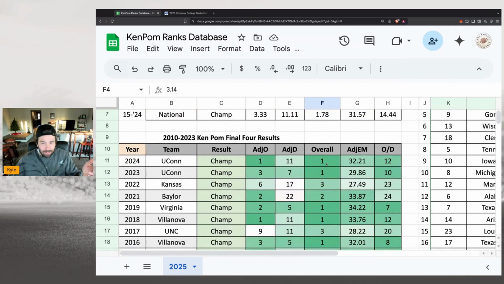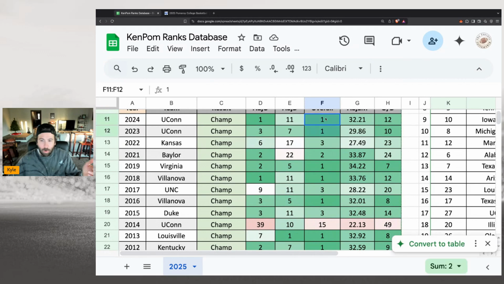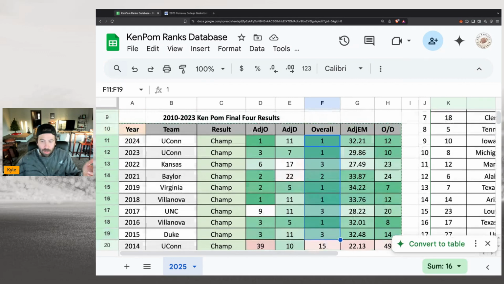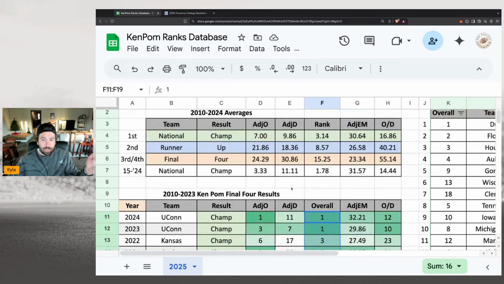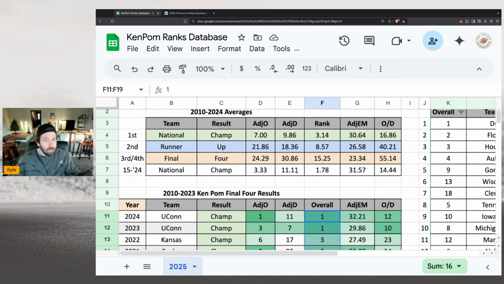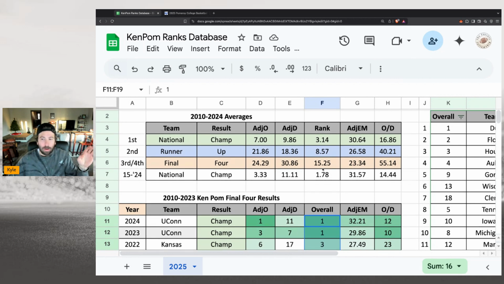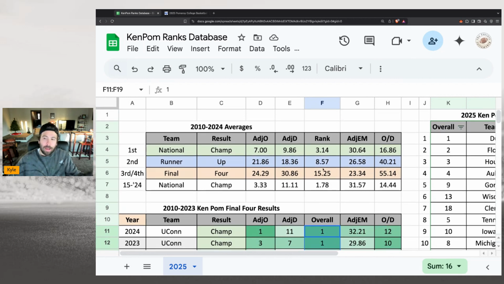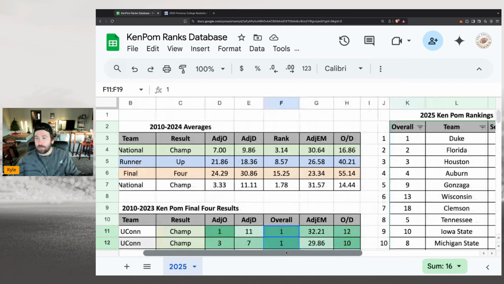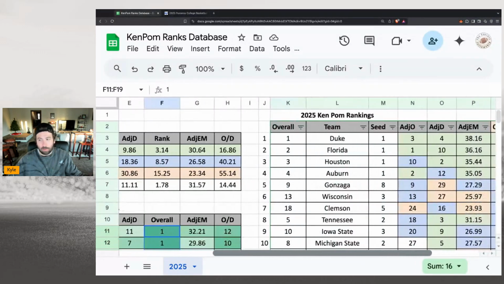And you can see, like, the last handful of years, 1, 2, 3, 4, 5, 6, 7, 8, 9. The last 9 years, we've seen a team ranked top 3 in this adjusted efficiency margin. They've won the championship. So I do have a feeling here that you need to pick one of the top 3 teams, and you can kind of have your fun picking some of the other upsets, because it's not going to matter that you're taking the 1 seeds and the 2 seeds to go all the way to the Final 4.